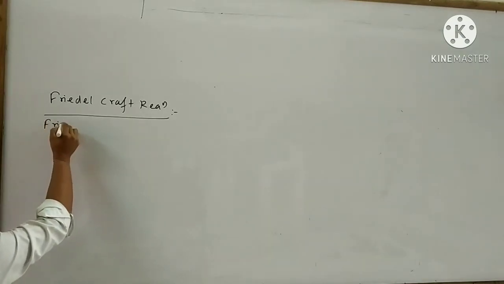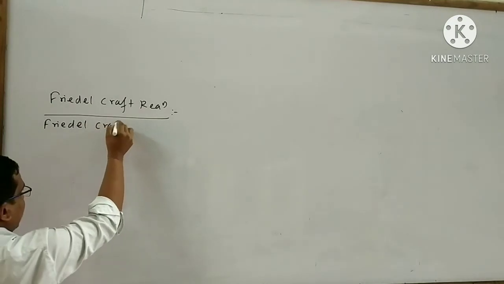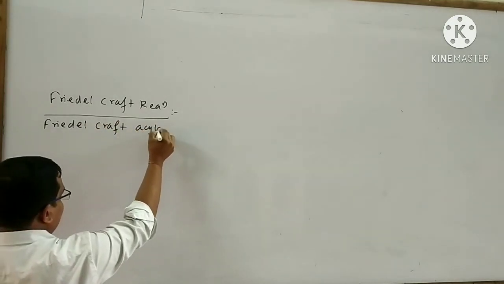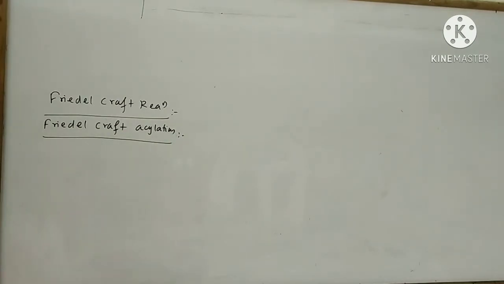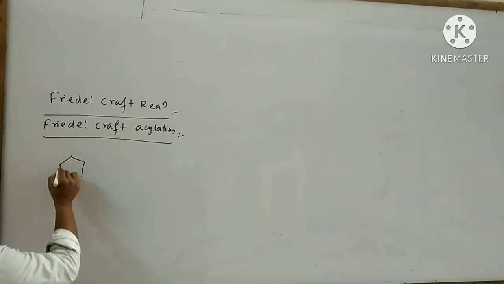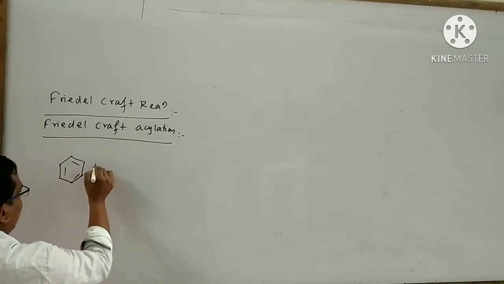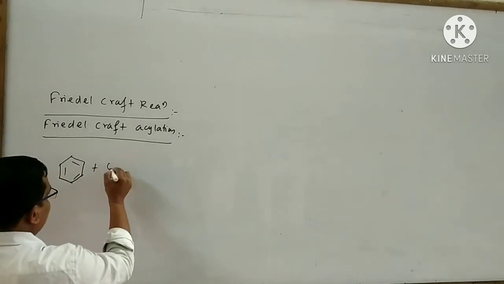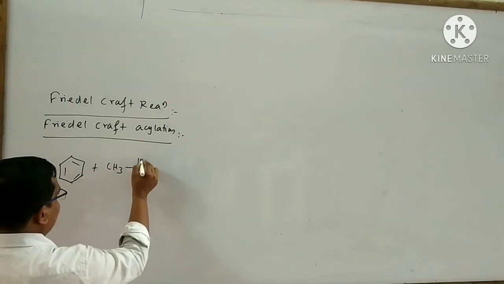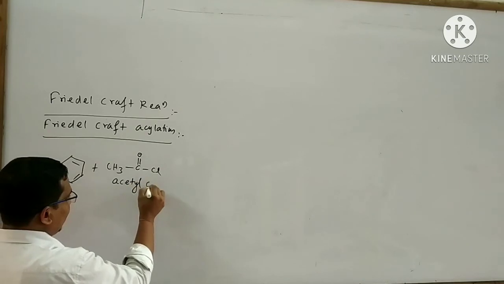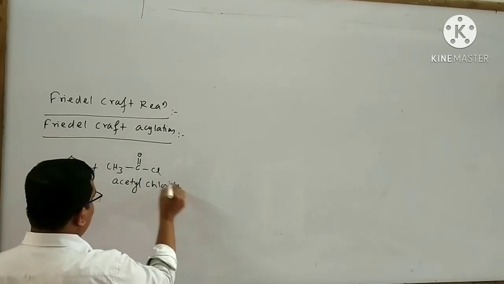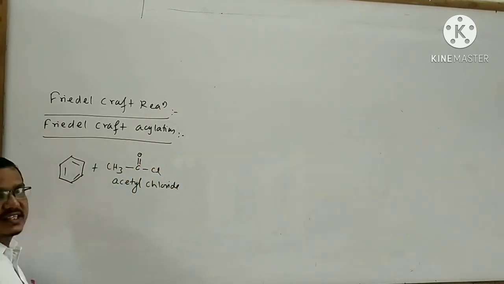Next I will explain the Friedel-Crafts acylation. In this reaction, an acyl group is added to the benzene. This is your benzene. Now it is subjected to reaction with acetyl chloride. This is the structure of acetyl chloride. Here this part is said to be the acyl group.